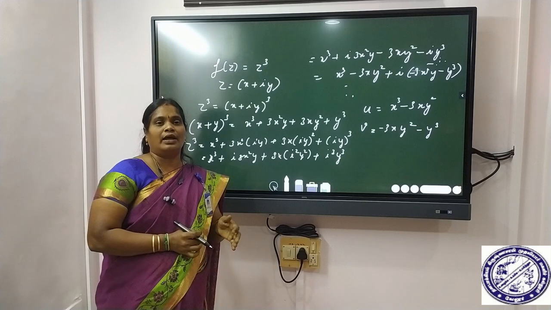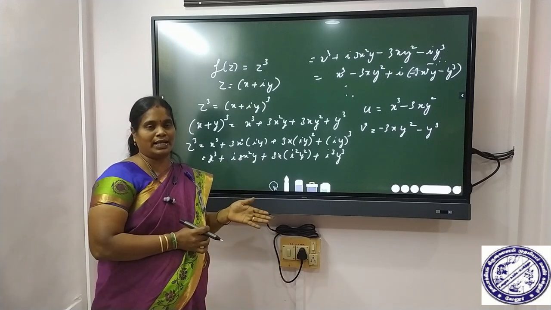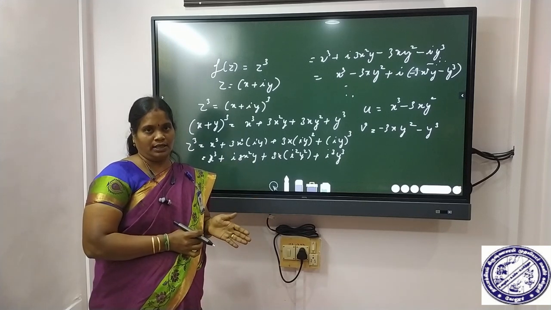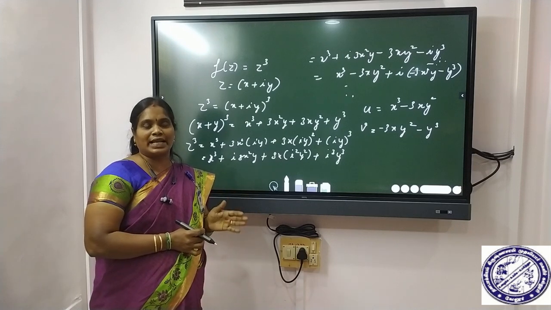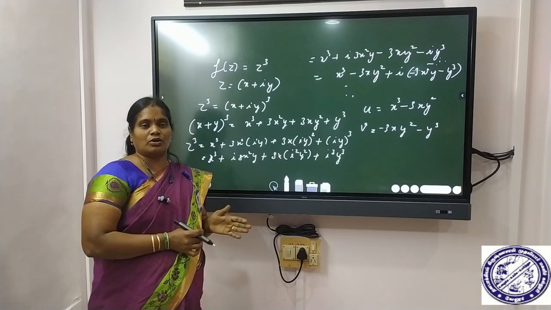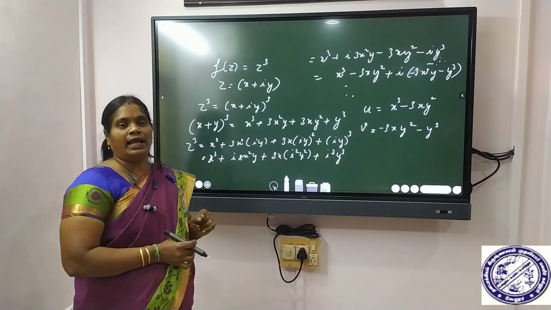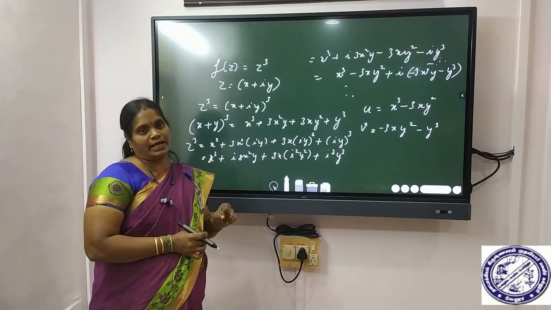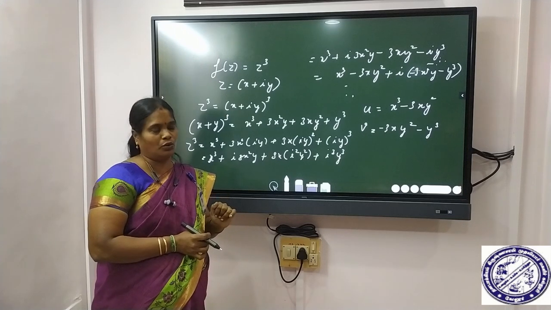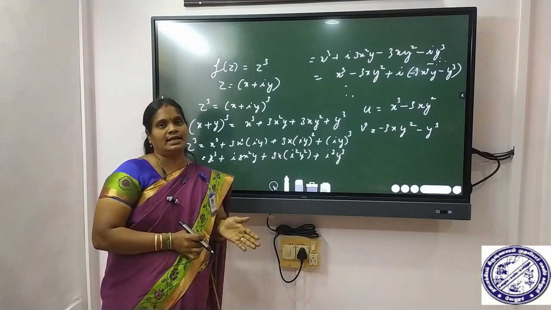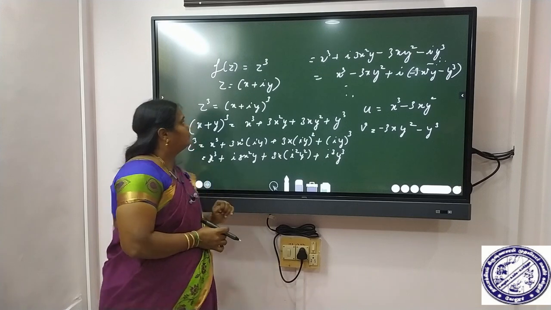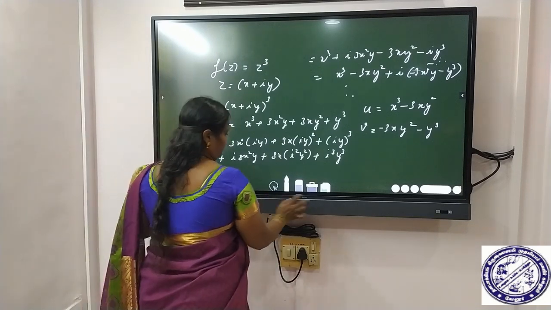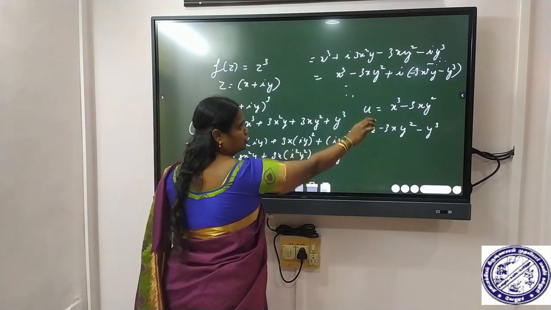Now we have to check whether the given function is analytic or not. So we have to use the Cauchy-Riemann conditions. What are the Cauchy-Riemann conditions? We know already. What is the Cauchy-Riemann equation? ux is equal to vy and vx is equal to minus uy. Okay. So now we have to check this in this problem. So now we have to take these two terms alone.